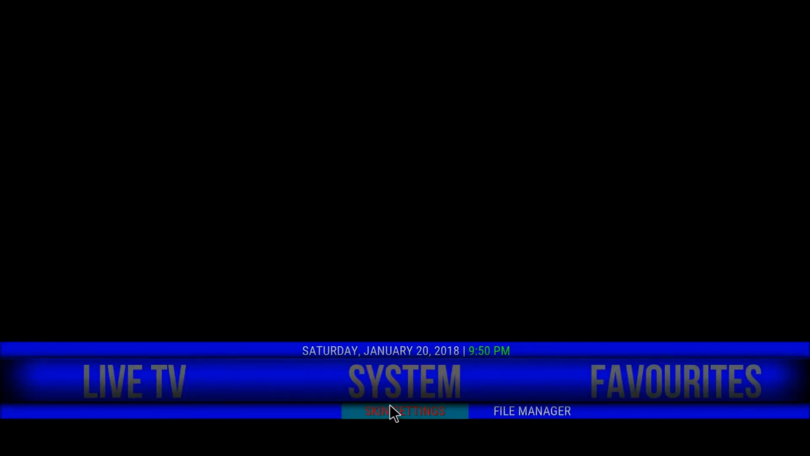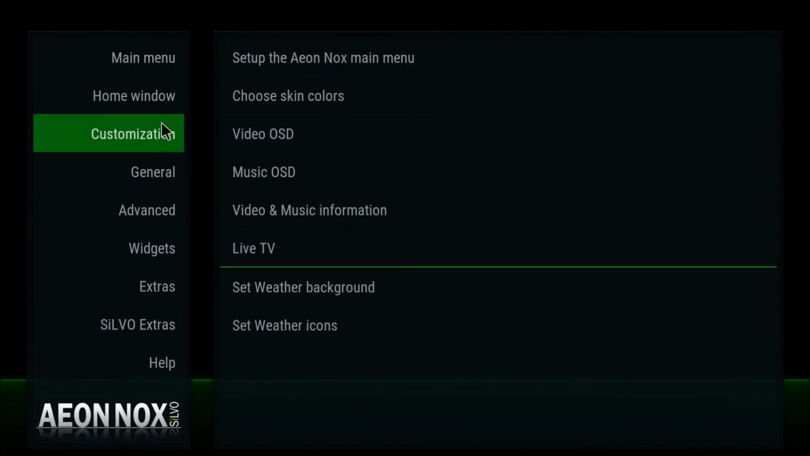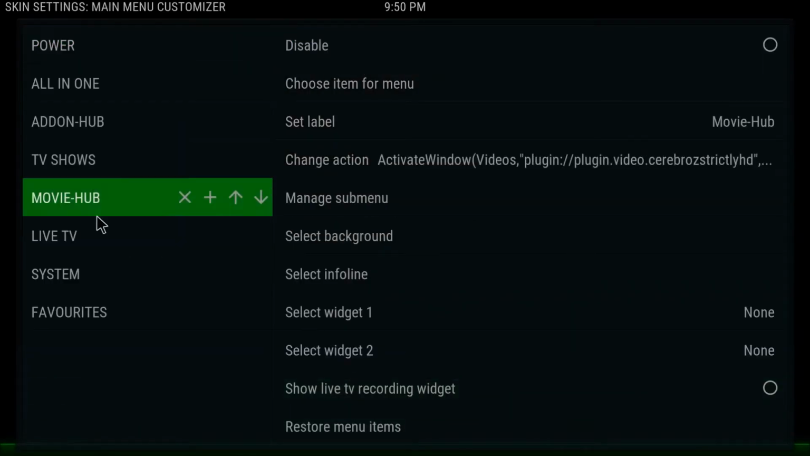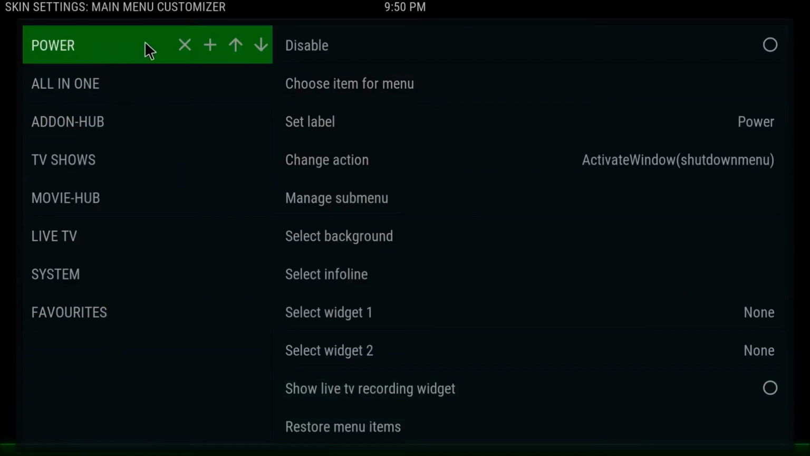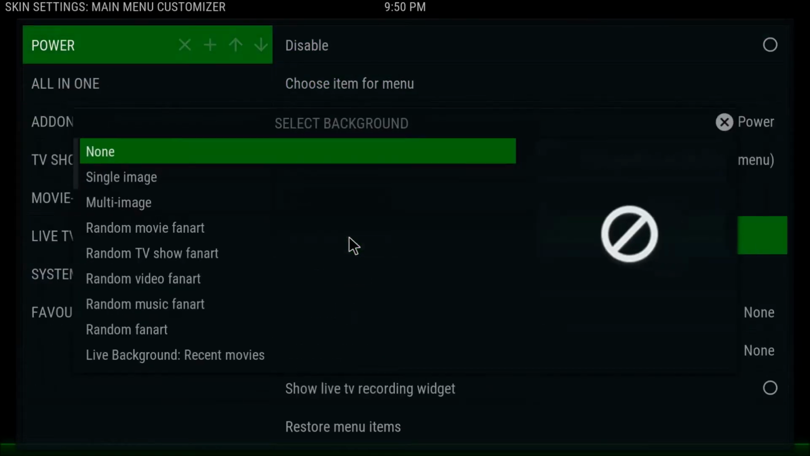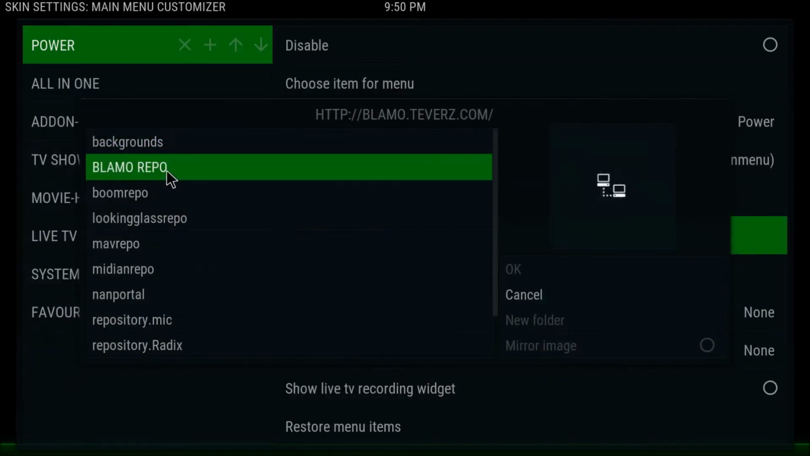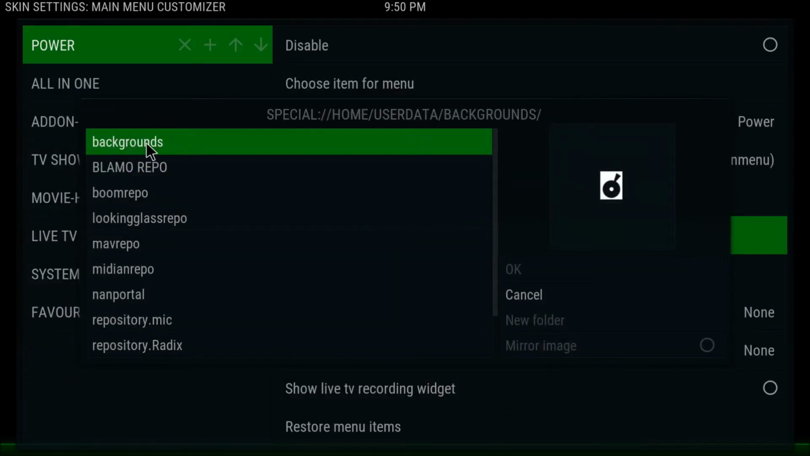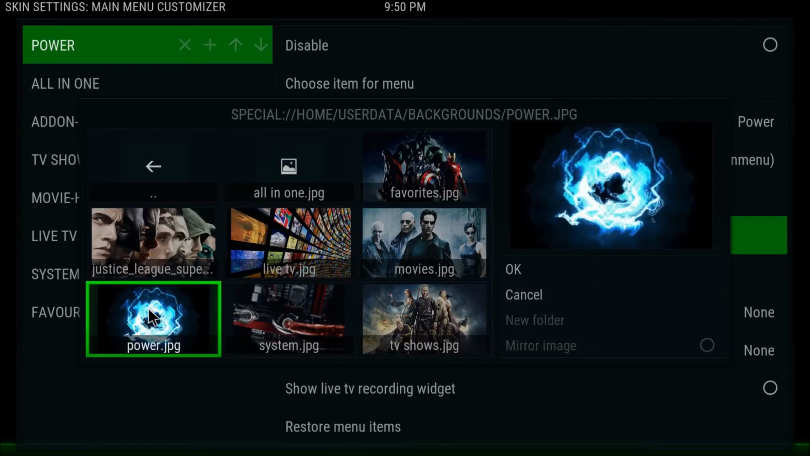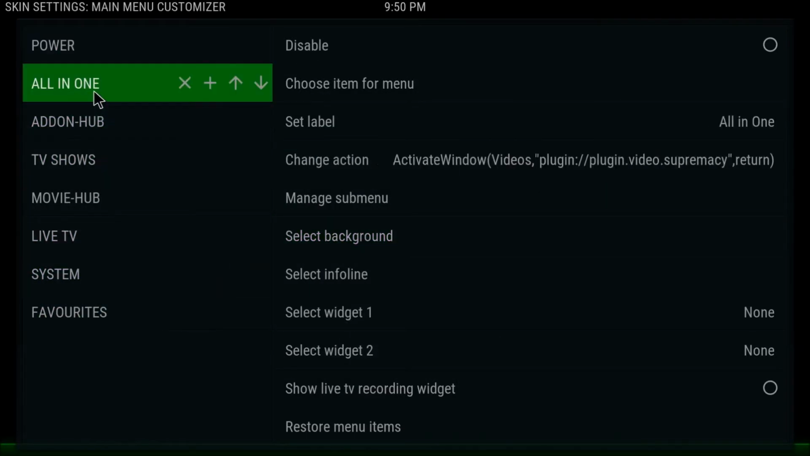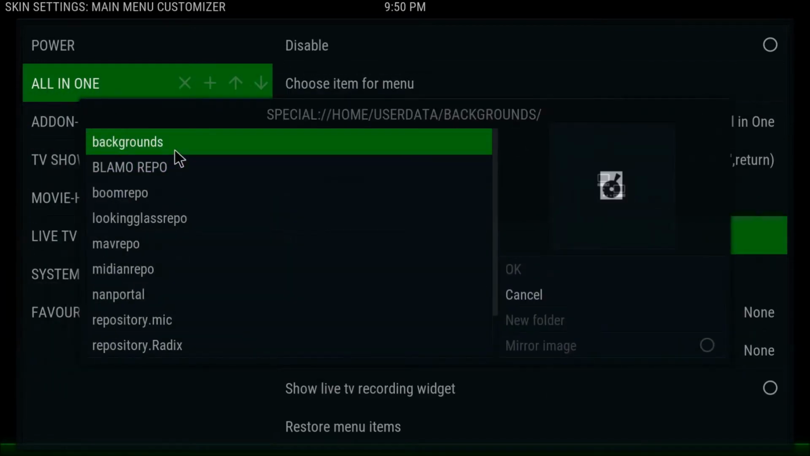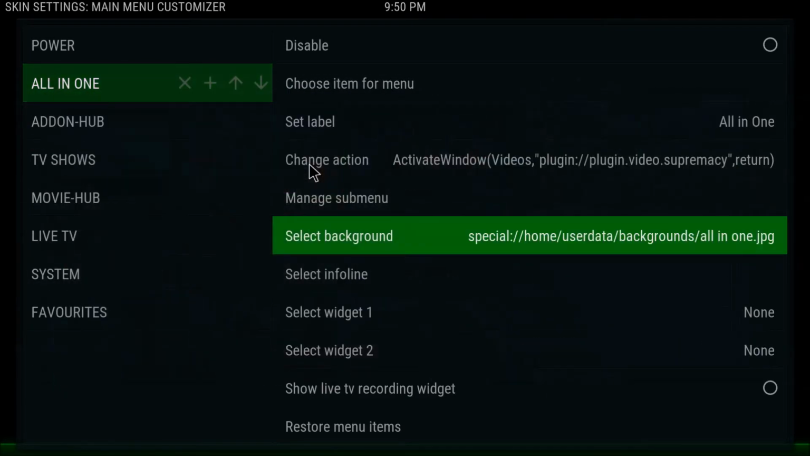So now I'll go to my skin settings. We'll set up the main menu on the left, then go to the Nox main menu on the right. You've got your sections here, so now we're going to set the background. So if I go to set background for power, I'll go single image, and then there's my folder. It's appeared there, backgrounds. Okay, and I've got one in here called power. We shall put that on. Okay, all in one. Just repeat the process again: set background, single image, backgrounds, and all in one.